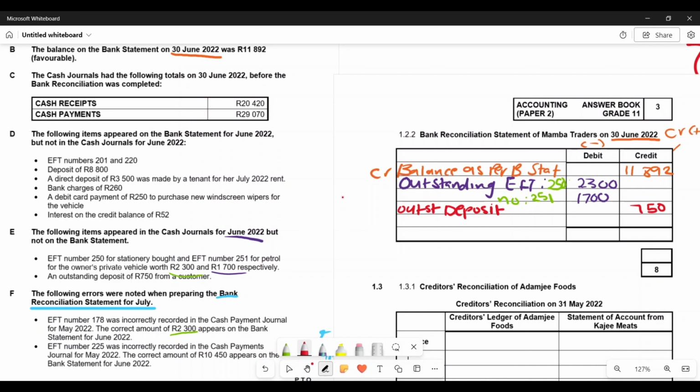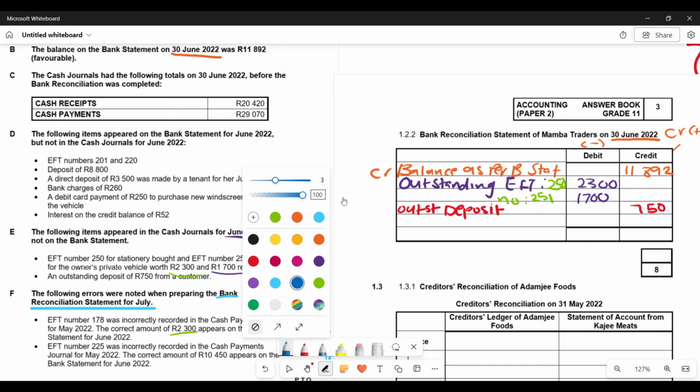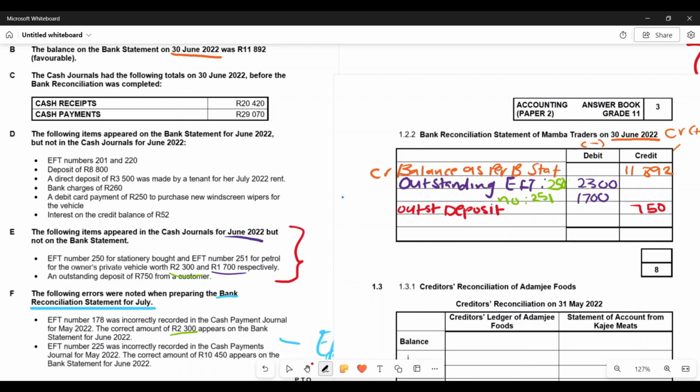All right. And these are all the transactions that the bank didn't take into consideration, and we have recognized them in our books. Now, what is the remaining step here? We need to balance out this bank reconciliation statement. So between the credit side and the debit side, as you can see, the credit side is greater than the debit side. Therefore, I would need to write down the balance of my credit side on both these columns. So if I take 11,892 and I add it to 750, I would get 12,642. So remember, I need to write down this balance on both columns.